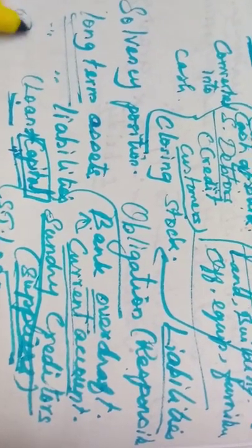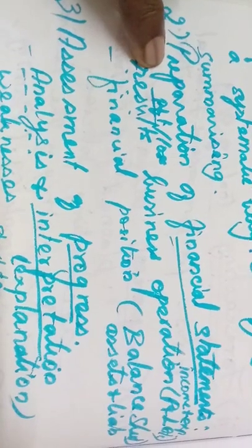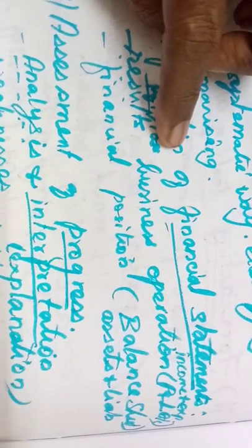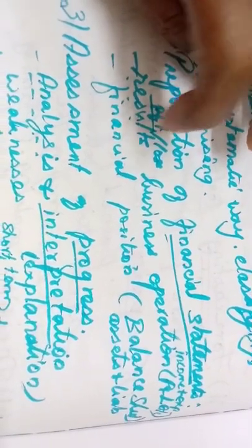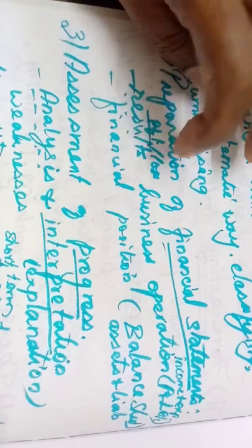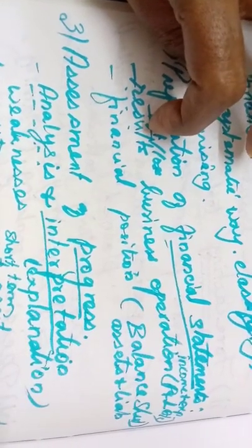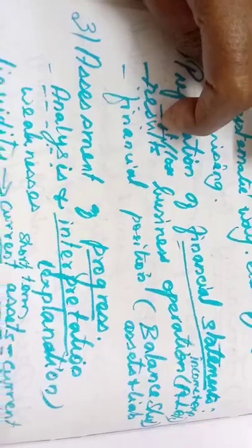Then the profitability. Profitability, you know. In the second lesson we have learned, no? The result of the business operations. That means because of the business operation, they purchase, they sell and they pay some expenses, they receive some income, they will calculate all these things and finally they will calculate the profit or loss of the business. That is the profitability of the business concern. So all these will be assessed. How much profitability we have, they will calculate.